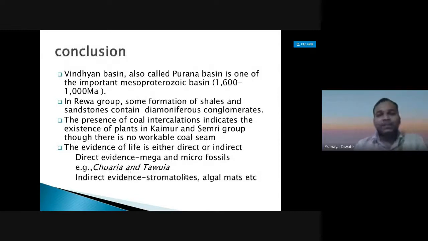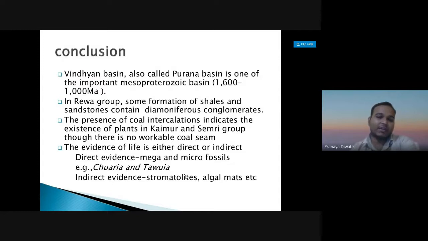So the Vindhyan Basin is also called the Purana Basin. It is one of the important Mesoproterozoic basins. The age of this basin is Mesoproterozoic, from 1600 to 1100 million years.